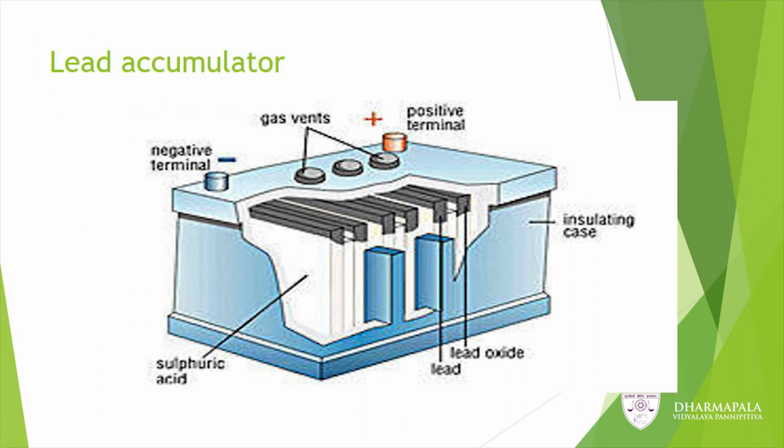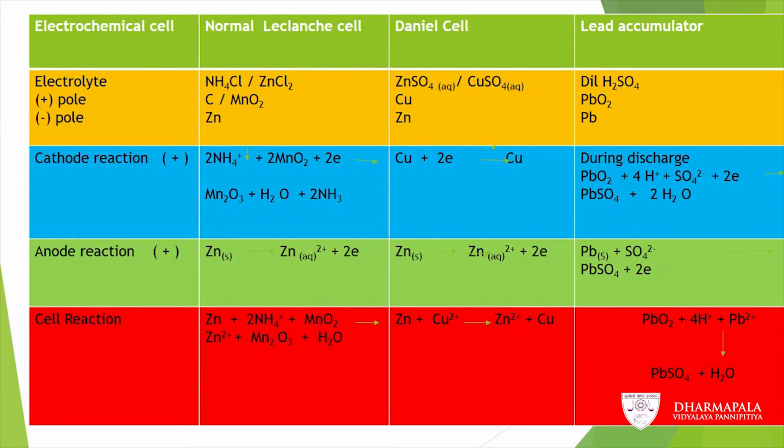So, this is the lead accumulator secondary cell. It can be recharged by reversing the electrochemical reaction. That is also known as a car battery. Here we have compared 3 cells, normal Leclanche cell, Daniell cell and lead accumulator. So, you can see the differences.